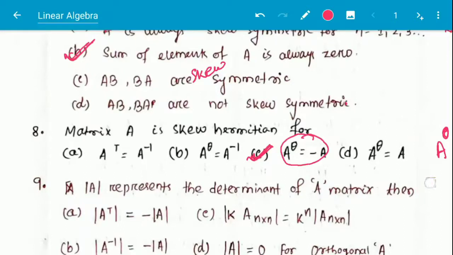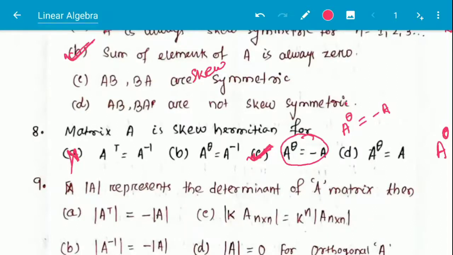In case of skew symmetry, it is only A transpose equal to minus A, but here instead of transpose, this is conjugate transpose. So this is a skew Hermitian matrix. And if we look at the other options, option A is A transpose equal to A inverse. This is not the correct answer. Correct answer is C. We will discuss the other options.